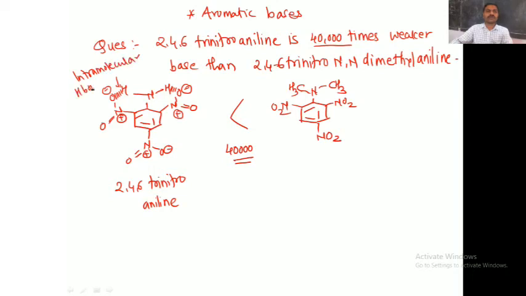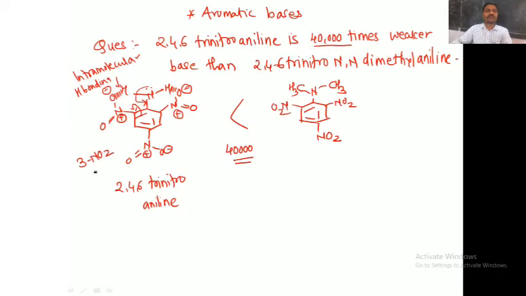Intramolecular hydrogen bonding holds this NH2 group in the same plane as the benzene ring. So NH2 and the benzene ring are in the same plane because of these two intramolecular hydrogen bonds. Therefore, the electron pair of the nitrogen and the pi orbital of the benzene ring are parallel to each other, and due to this there is effective delocalization of these electrons with the phenyl ring, and